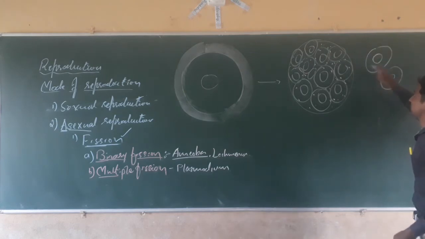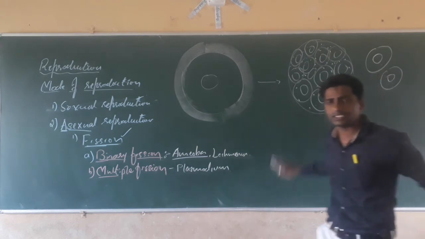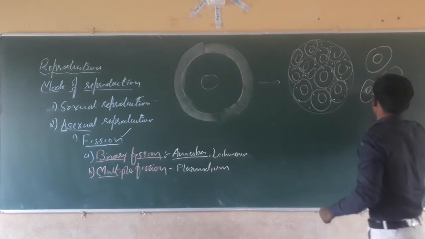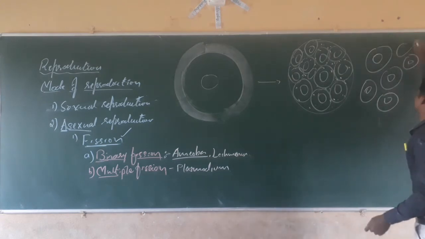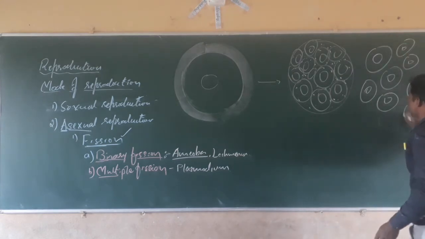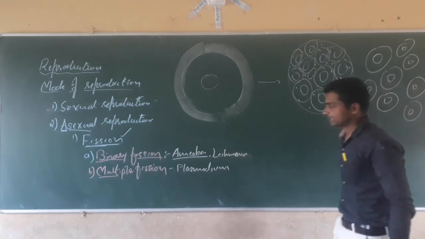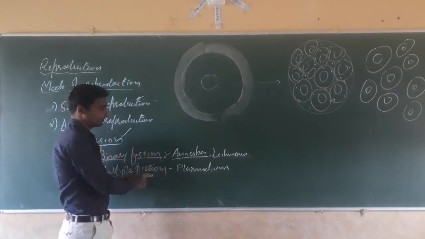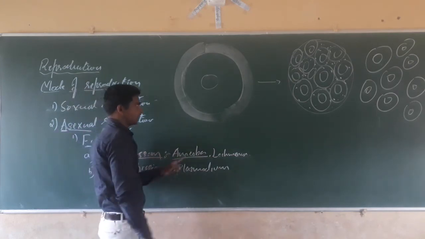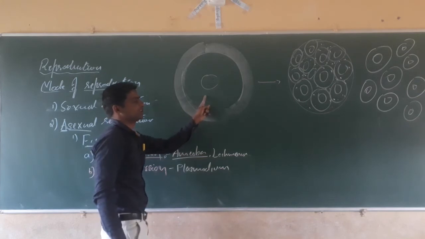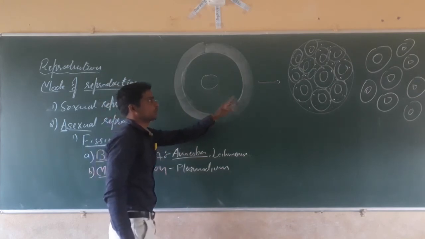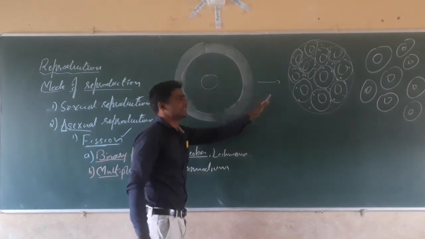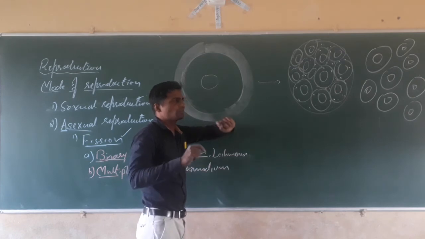Whatever the cells with the nucleus, they will be spread out. The number of cells that come out from the Plasmodium body will turn into new individuals. Multiple fission is a type of asexual reproduction in which a mother body gets matured and undergoes reproduction where the cell divides itself into a number of small pieces.